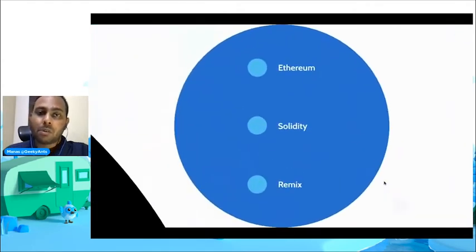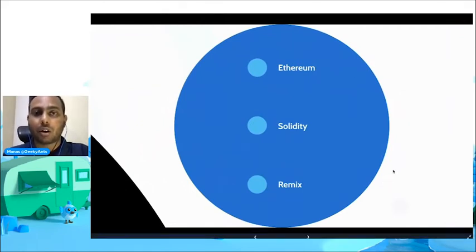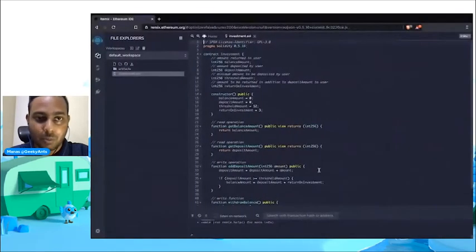So, contracts. There are a handful of blockchains that support smart contracts, and the biggest among them is Ethereum. And we write smart contracts using a special programming language known as Solidity. And we make use of Remix to write smart contracts. Let's jump right into it. So this is Remix IDE. It is a browser-based IDE.